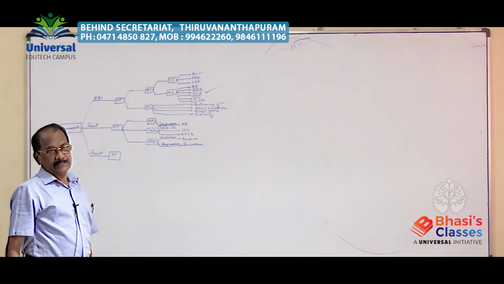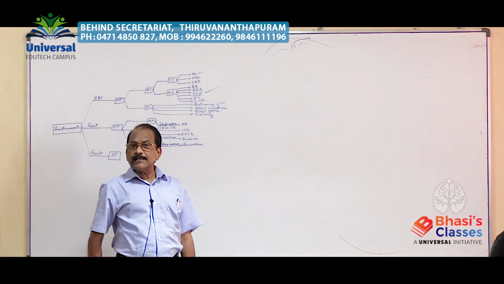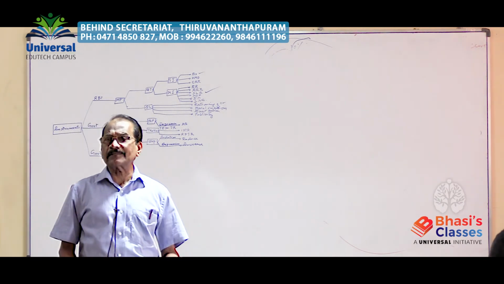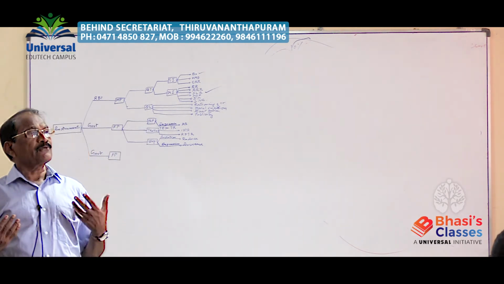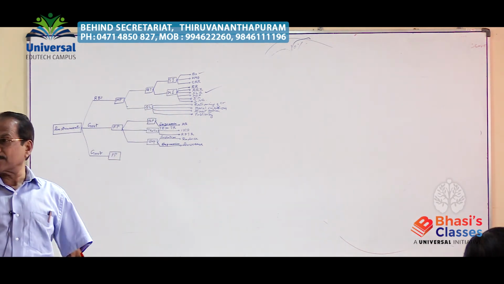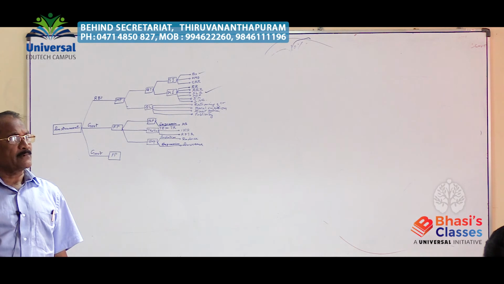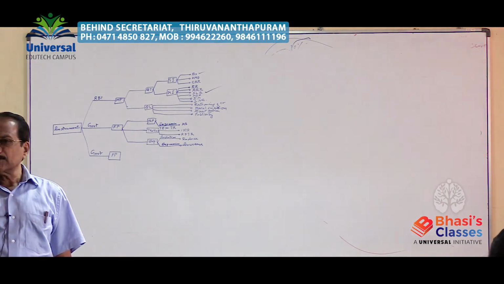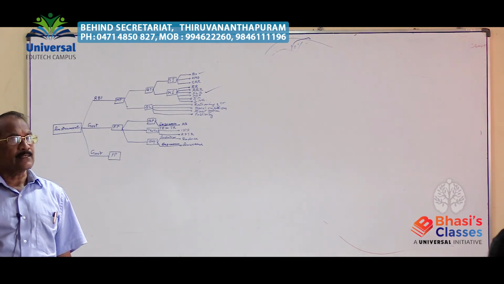SLR is a higher percentage, and sometimes it may be 18%, 20%, 24% of the total deposit. Of the total deposit of the commercial bank, a higher percentage is to be maintained as statutory liquidity ratio.